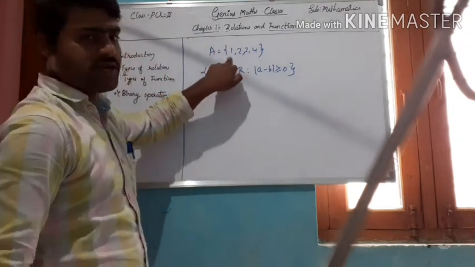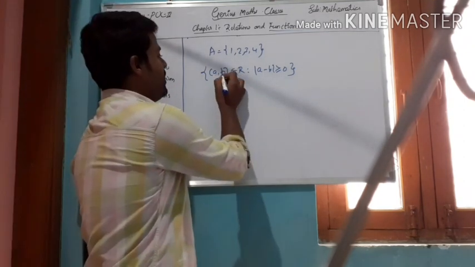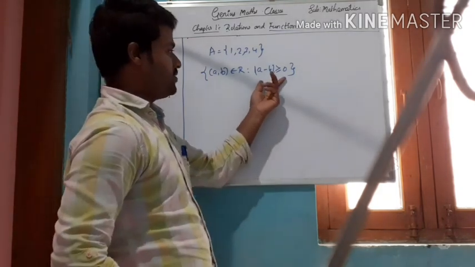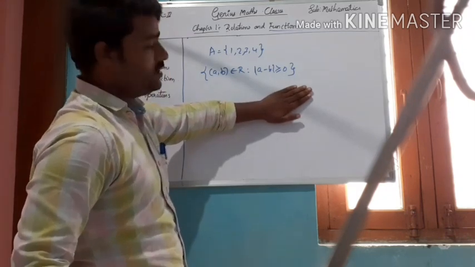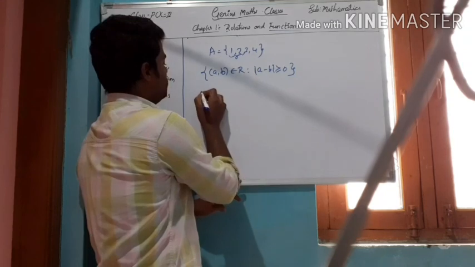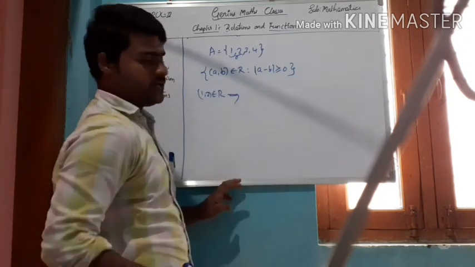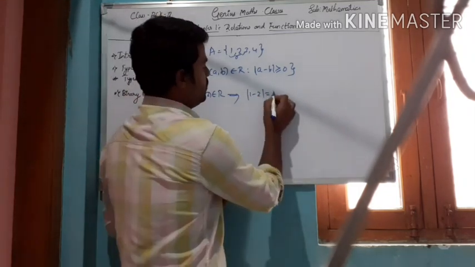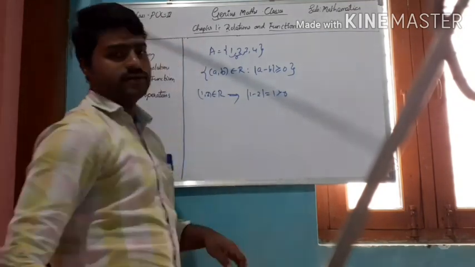This relation is not an empty relation because if we consider the elements (1, 2) belonging to R, modulus of 1 minus 2 equals 1, which is greater than 0.